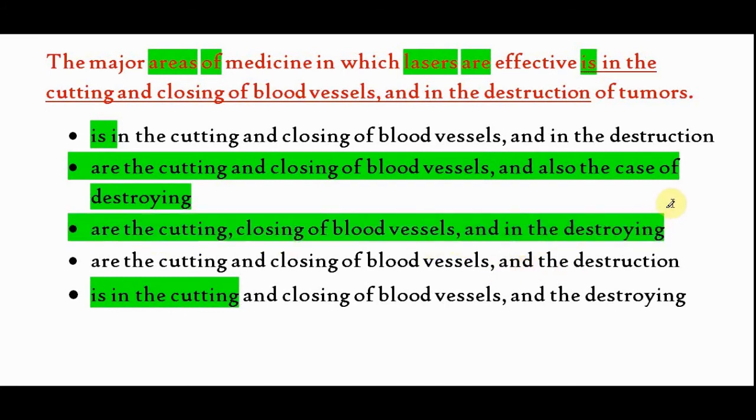Option D becomes the best option: are the cutting, closing and the destruction. So here the cutting, closing is one entity and the destruction is the second entity. So D remains the best option.